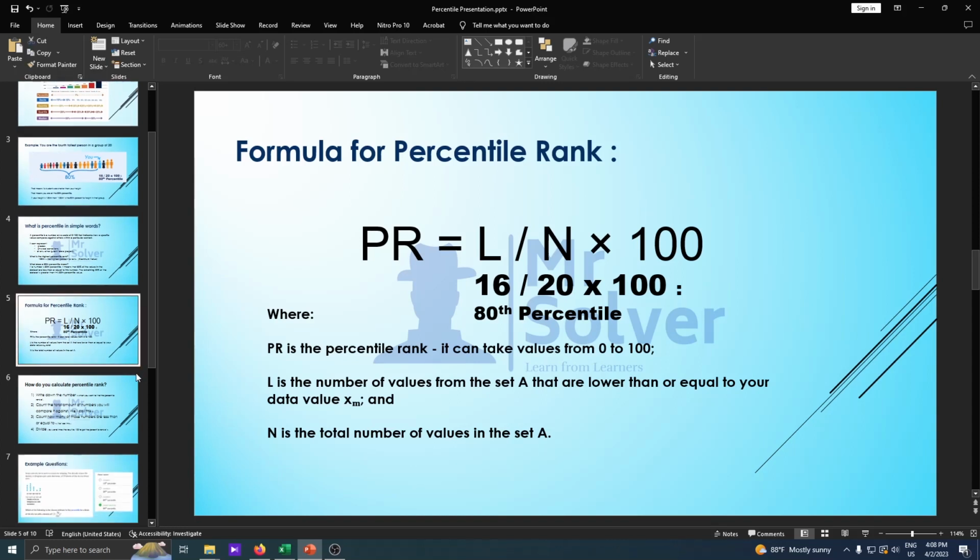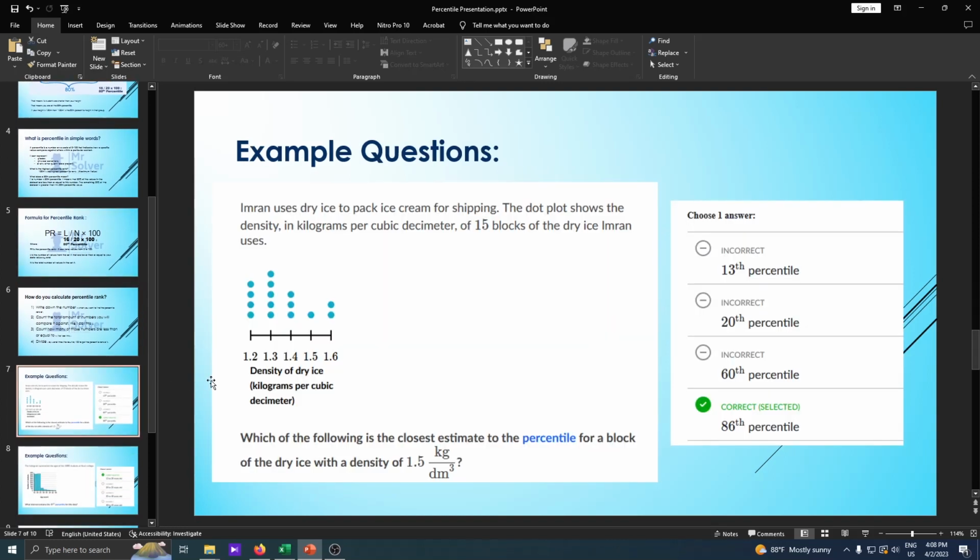So let's solve some questions in order to get the full idea of percentile. Question number 1: Imran uses dry ice to pack ice cream for shopping. The dot plot shows the density in kilograms per cubic decimeter of 15 blocks of dry ice Imran uses.